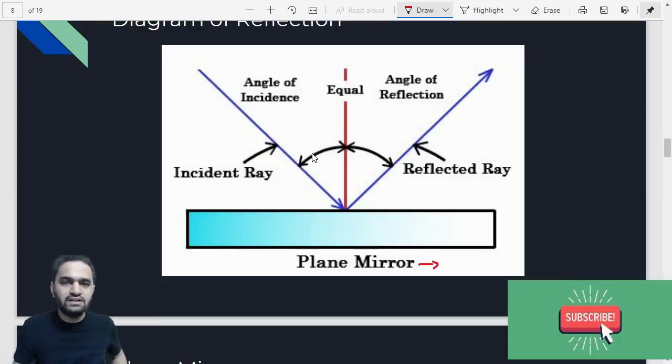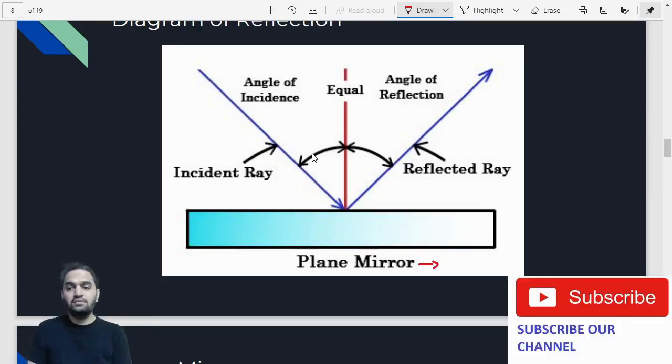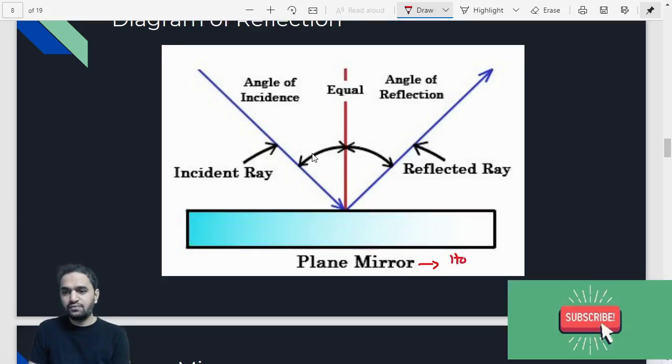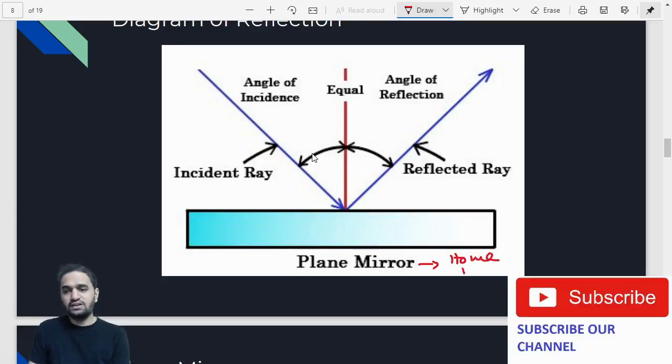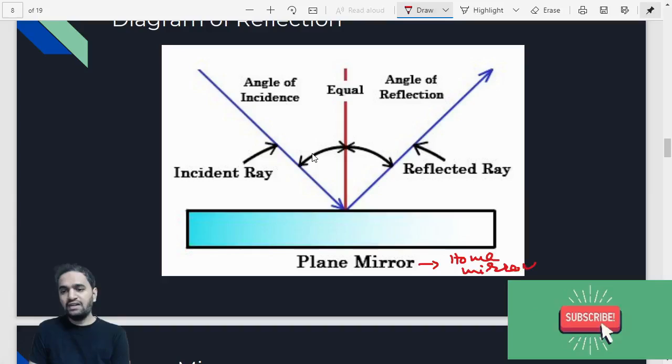Whatever mirrors are available at your home, those are basically called plane mirrors. So this is a plane mirror, the mirror available at your home. Okay, home mirrors basically. If you keep that mirror, and there is one incident ray.